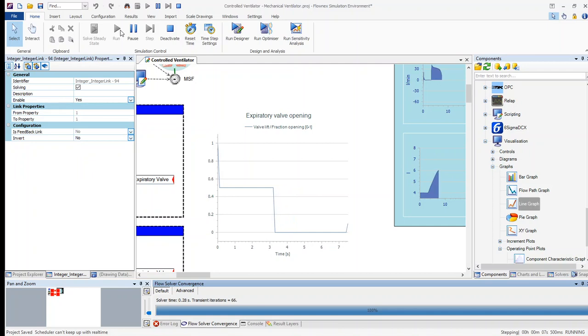Let's just wait for the patient to breathe in, and in this case it breathed in and the breathing out cycle started, and the PID is currently controlling the expiratory valve's opening to obtain a specific PEEP value. And let's pause the simulation there.